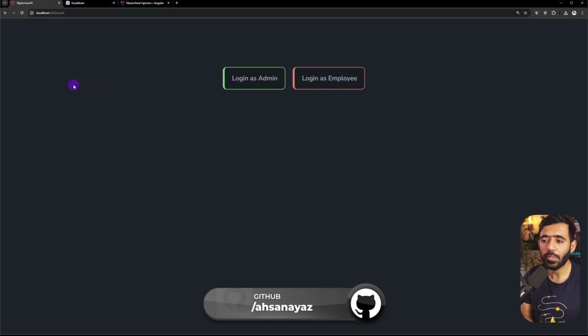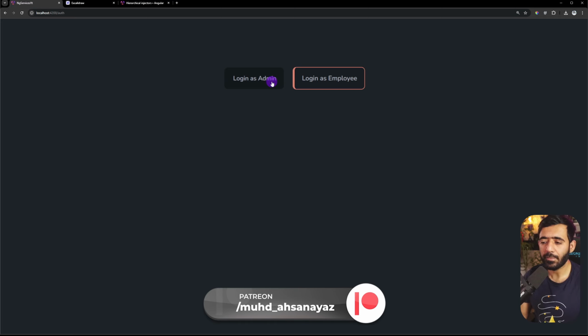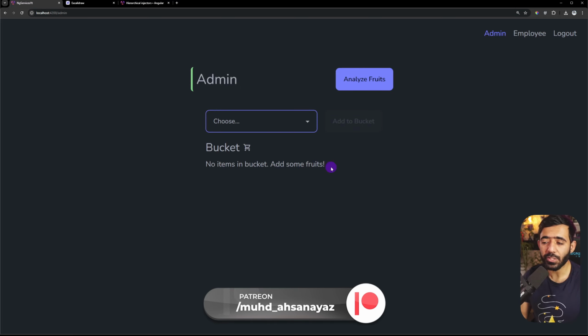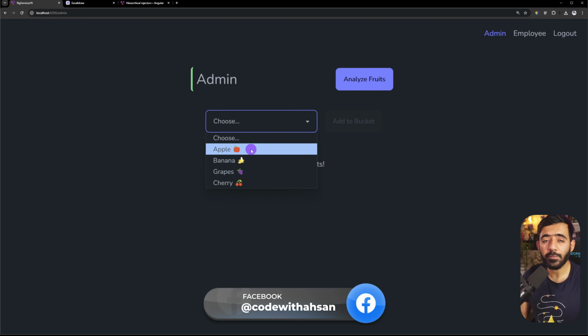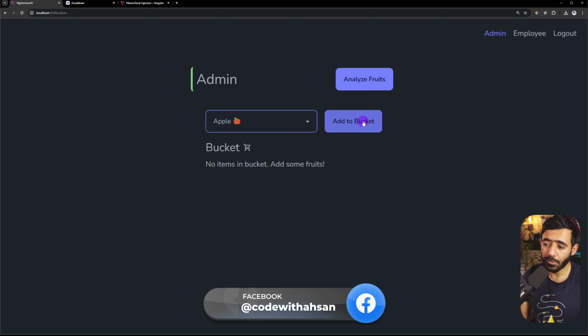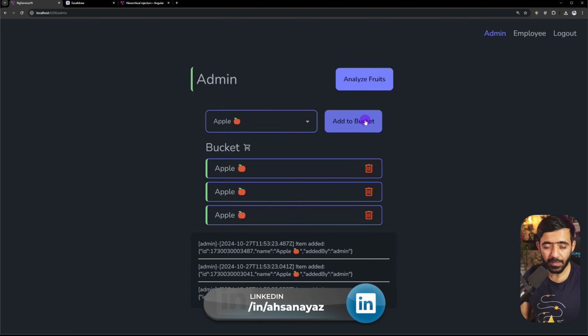We have an app where you can log in as an admin or employee, and this is a fake login, but still when you log in, you are presented on this page. Now in here, you can choose a particular fruit and add it to your bucket. So I can add, let's say, 3 apples like this. And as a result, you will see the items right here, and you will also see some logs as well.